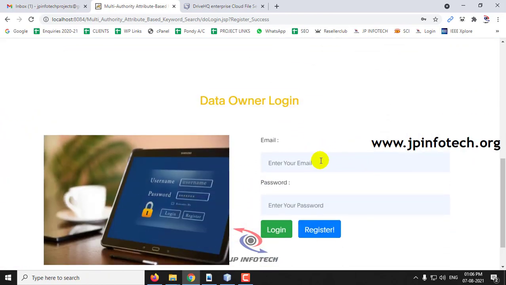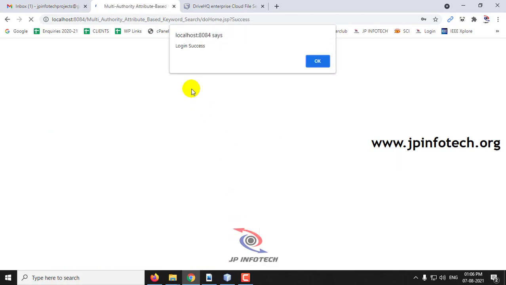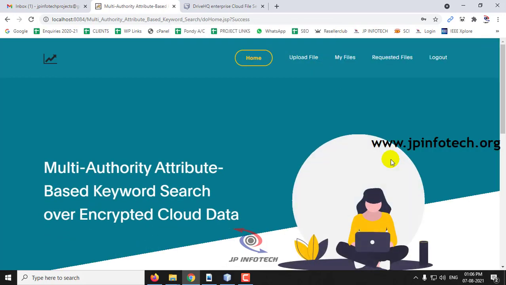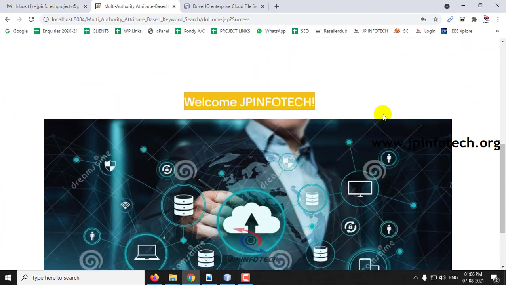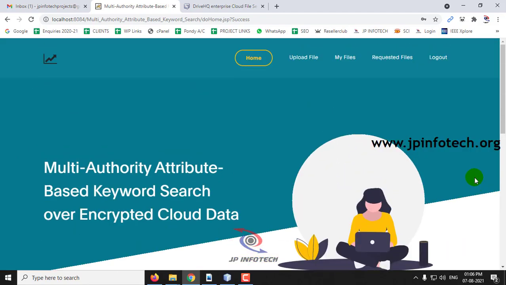And now it will be navigated to the data owner login page. Just enter the details that you have used during the registration part and click login. And here you can see the login successful message, and click OK. And once the login is successful, you can see the welcome screen for the data owner with the data owner name over here. And here you can see the options of uploading file, my files, requested files, and logout.